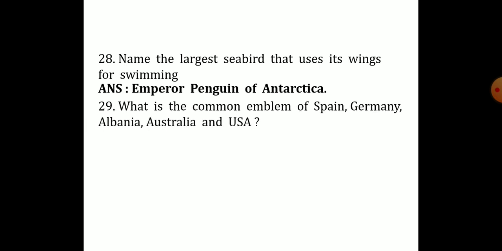Now question number 29. What is the common emblem of Spain, Germany, Albania, Australia and USA? The answer is eagle. So the common emblem for all these 5 countries is what? Eagle.